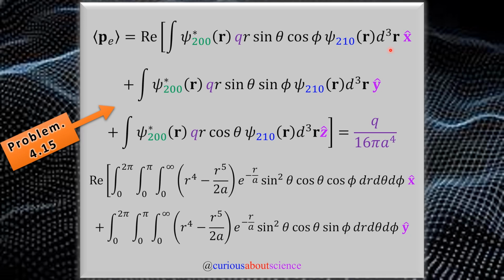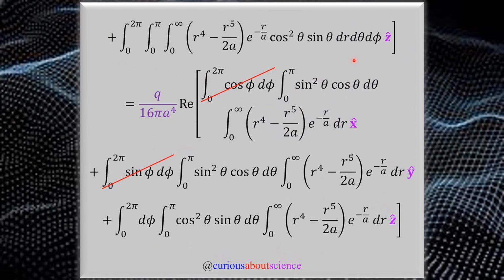That being said, trying to simplify this, we saw the normalizations for psi 210 and 200, which all of these integral sets have, and the fact that you have a q on every term, which is a scalar, can be brought outside. So you have q over 16 pi a to the fourth. Those are all on the outside of this bracket. And now each direction has its own integral set that we need to deal with. Okay, so here is the integrand simplified. Again, the PDF has all the simplifications in it. So now what we need to do is break this up and see how to integrate out all these parts.